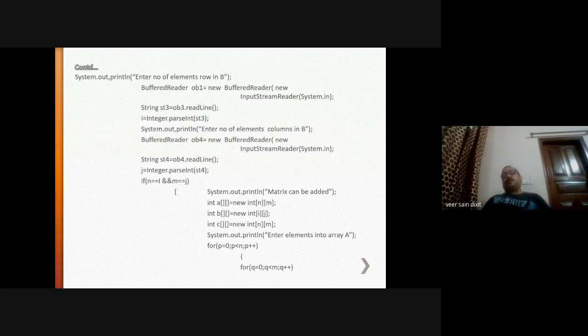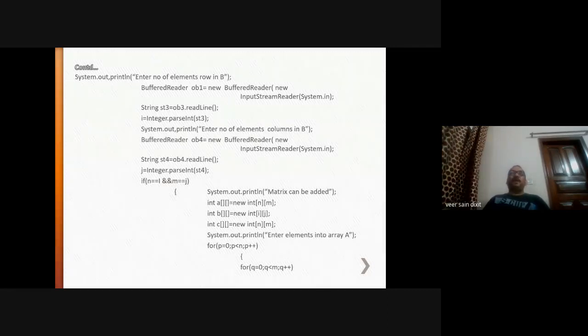First, you declared the size, how many rows and how many columns each matrix should have. That has been done. After that, the condition is checked. If the condition is satisfied, then you will allocate memory for all three matrices.